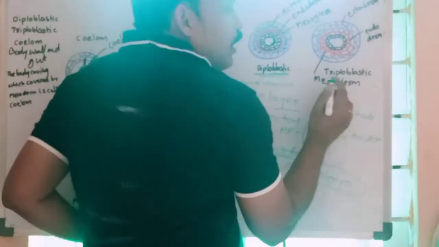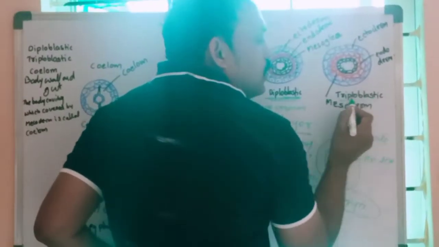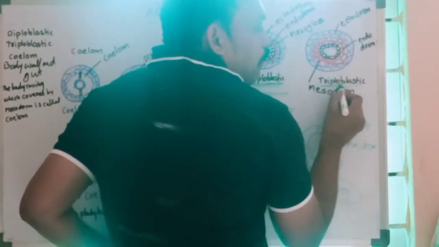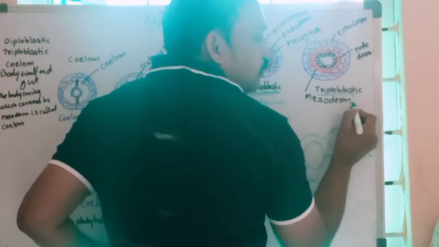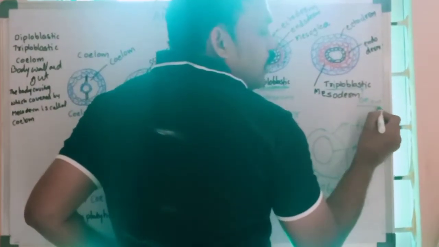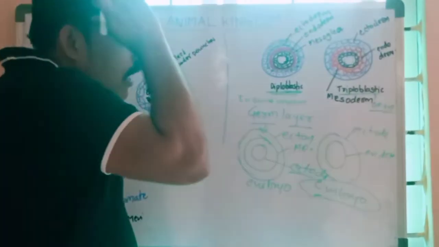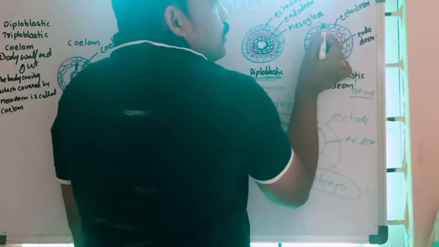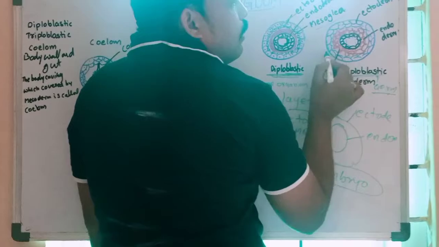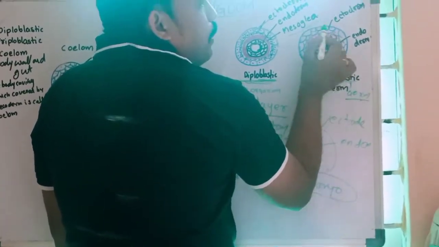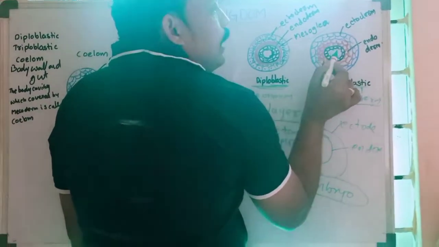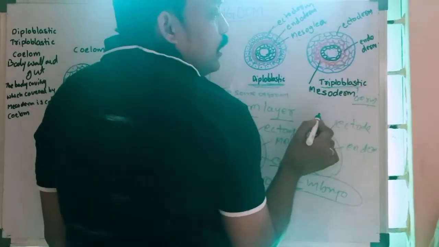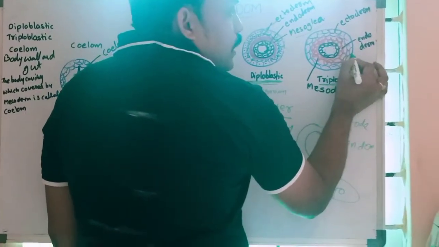But in triploblastic organisms, tri means three, and blastic means germ layers. In these more developed organisms, three layers are formed when the embryo is developing. What are the three layers in the embryo?